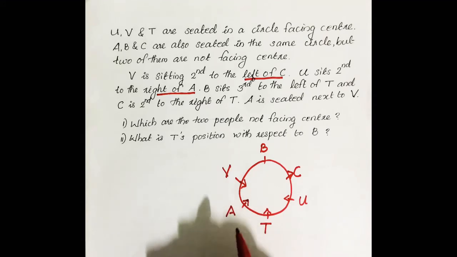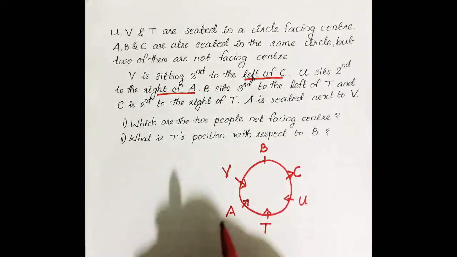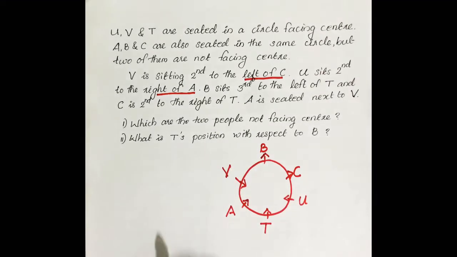So out of A, B, C, 2 are facing outside. Already A is facing inside, C is outside, then B also should be outside. Then only 2 out of A, B, C are facing outside. That condition will be satisfied. So this is the arrangement.